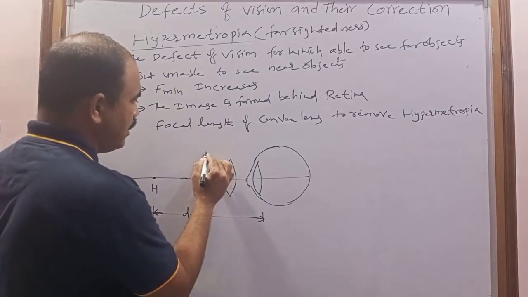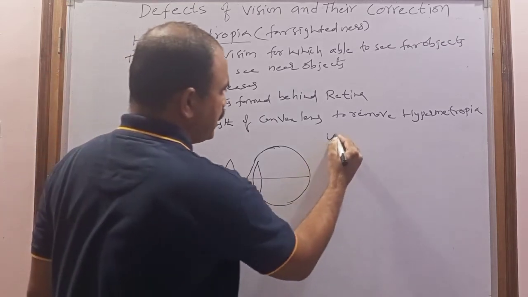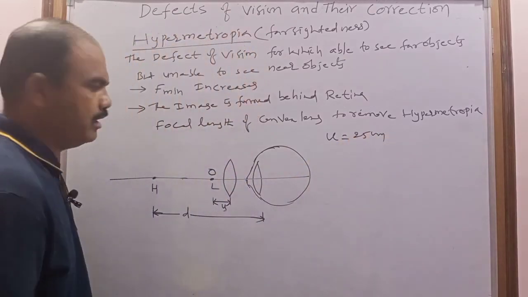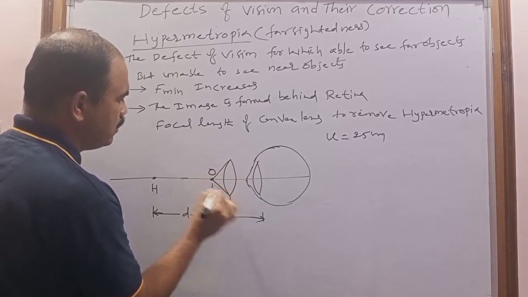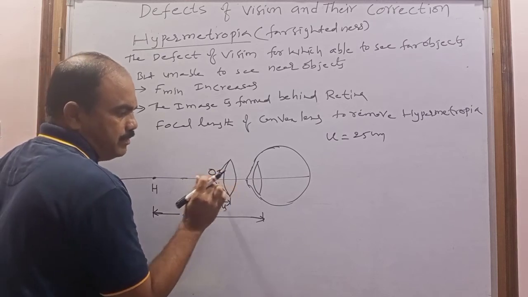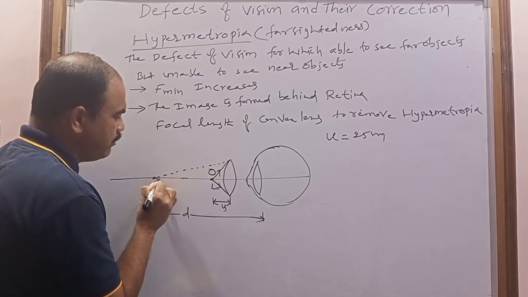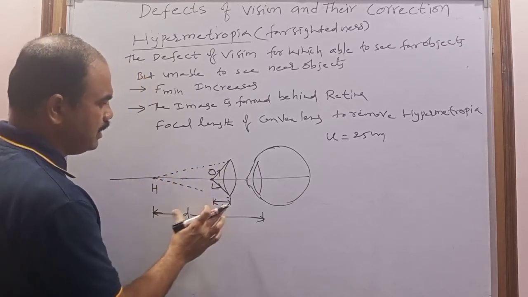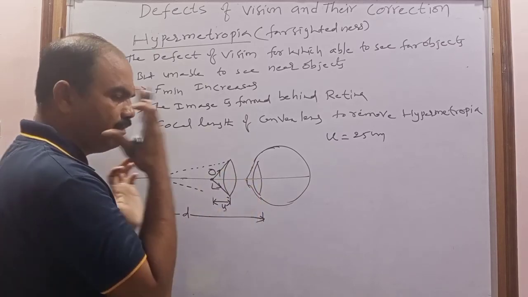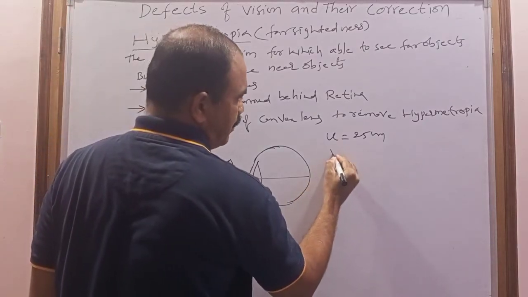So this is the object distance. Here the object distance is nothing but L, and L is 25 centimeter. Here the object is there. Now this is the object for this convex lens. This convex lens must form the image at H, and this is the image distance. Neglect the distance between the convex lens and the eye lens because they are very close to each other. This convex lens forms the image at H, so this is the image distance.